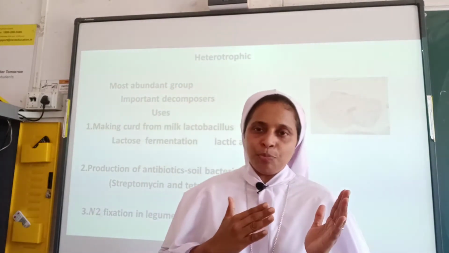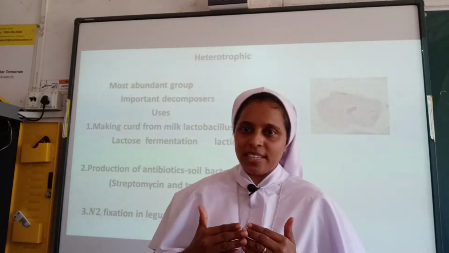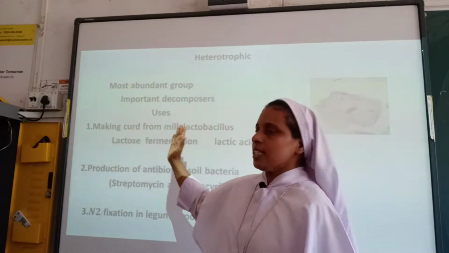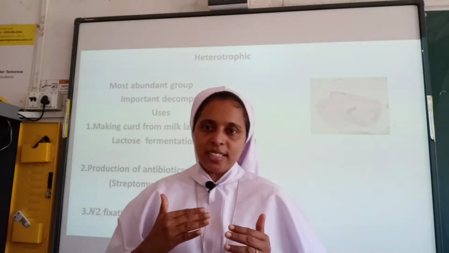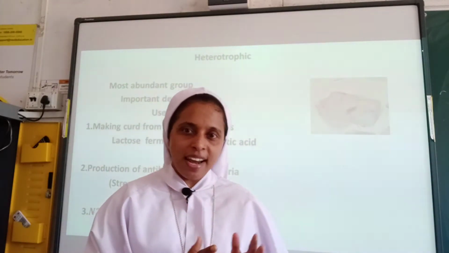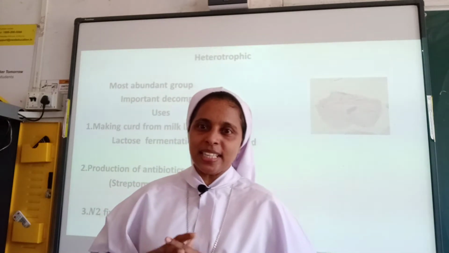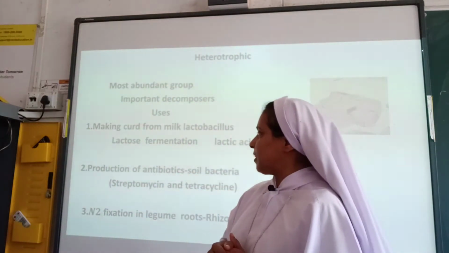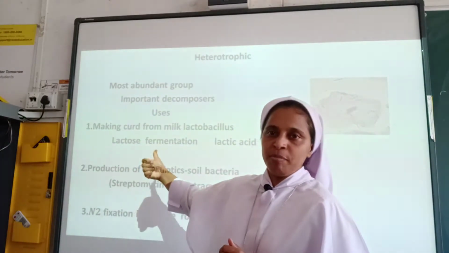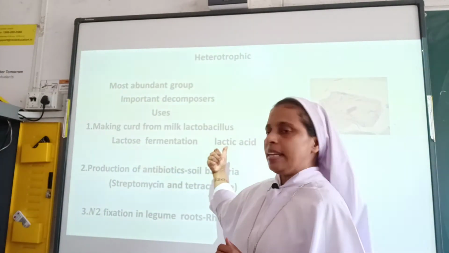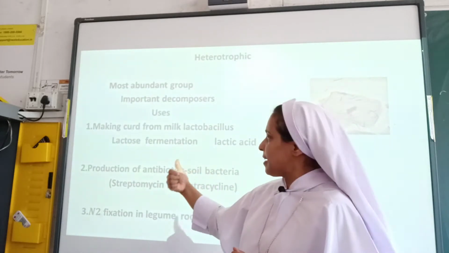Yesterday's portion, I am revising it once again. Making curd from milk. Which bacteria is converting the milk to curd? Lactobacillus bacteria converts milk into curd. Lactose, with the help of the fermentation process, is converted to lactic acid.